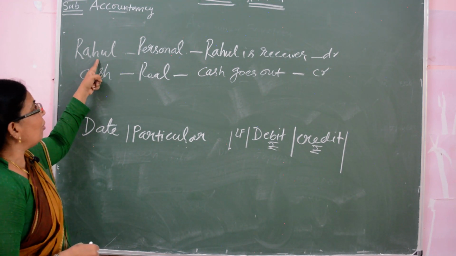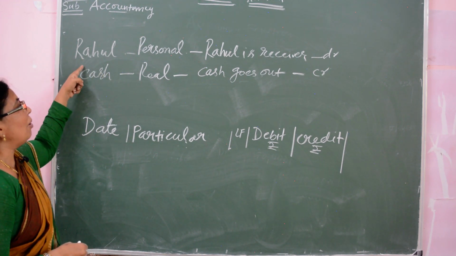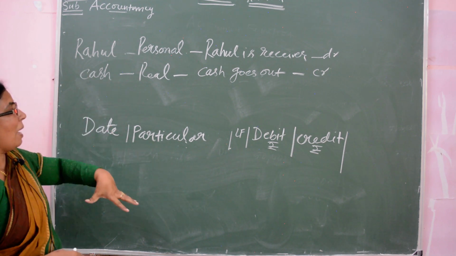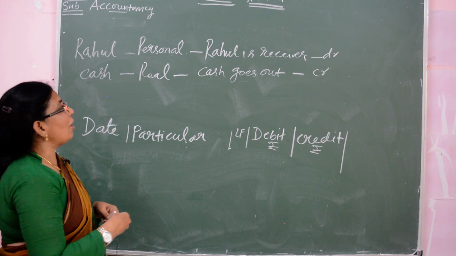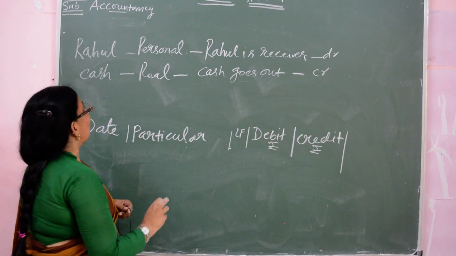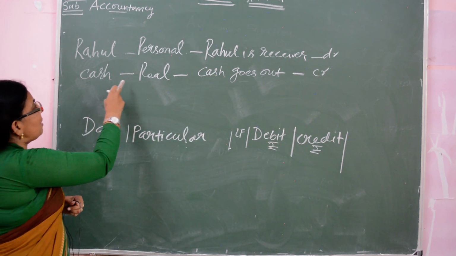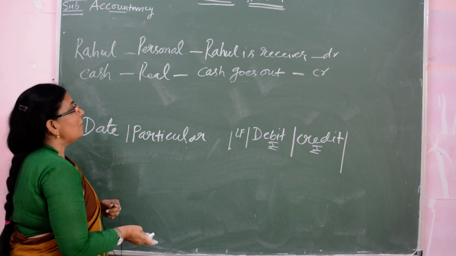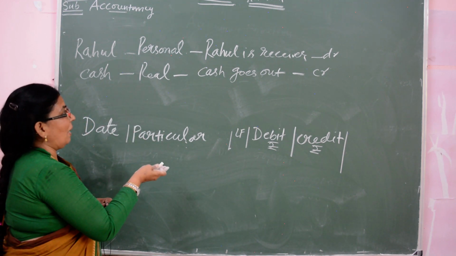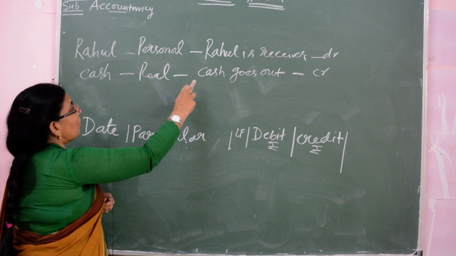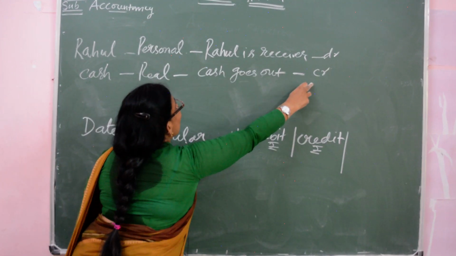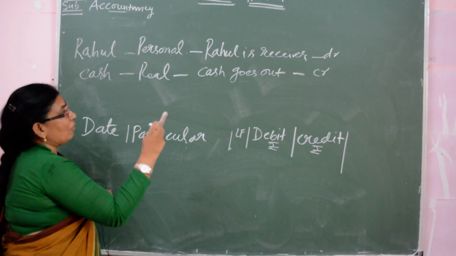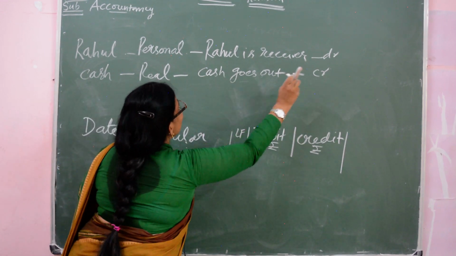Now here Rahul, what is the purpose here? Rahul is getting the cash. Rahul is the receiver. Now debit the receiver means you write debit, and here cash. Cash is the real account. What is the purpose of cash here? Cash goes out of the business. So who is the receiver of the cash? Rahul is the receiver. Now cash is going out, and debit what comes in, credit what goes out, so cash goes out is credit.